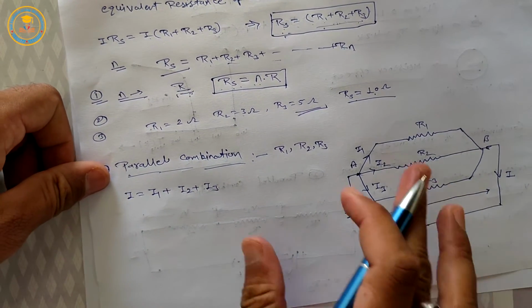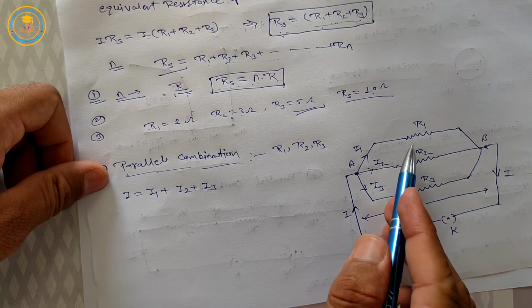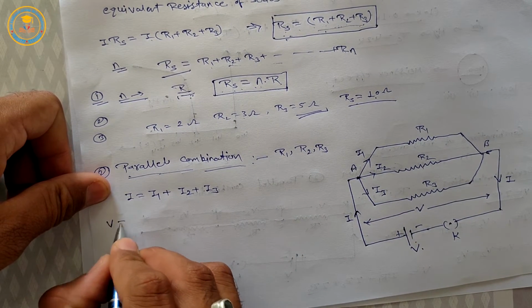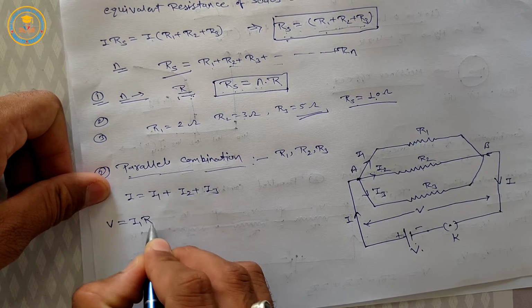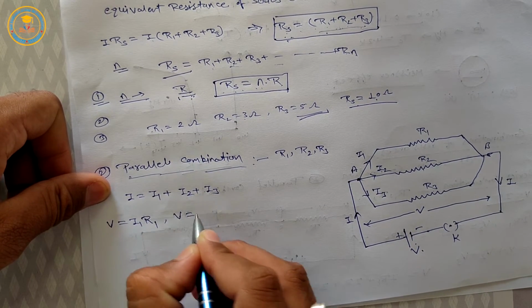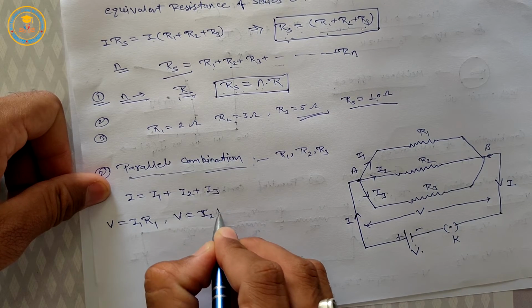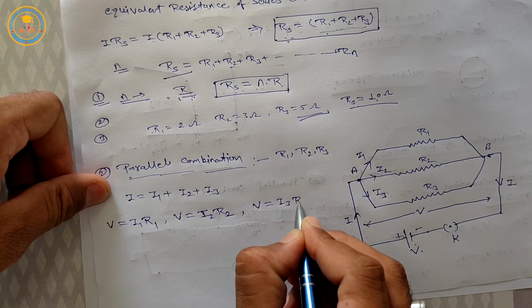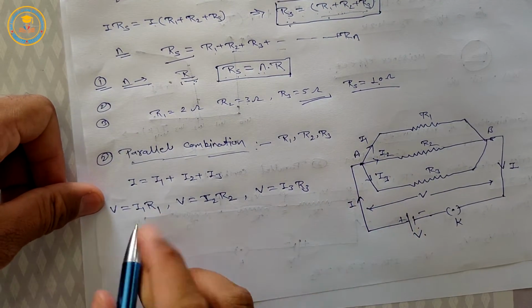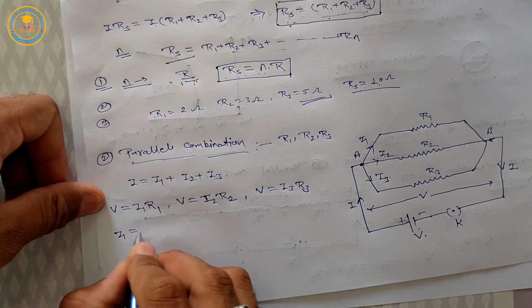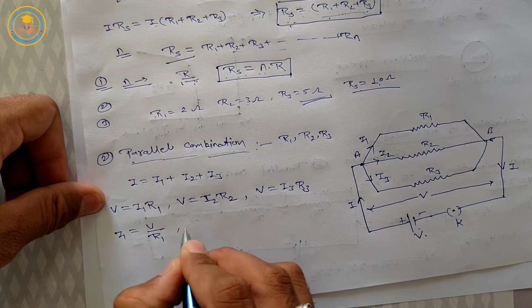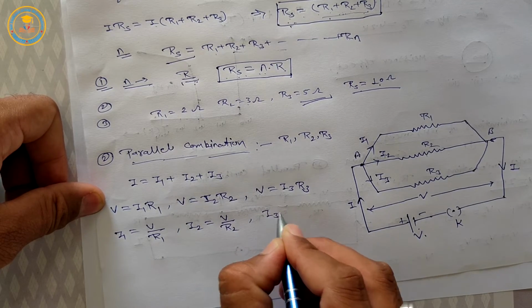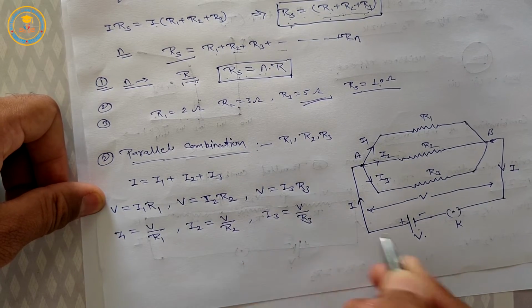According to Ohm's law, for the first resistance, V is equal to I1 into R1. For the second, V is equal to I2 into R2, and for the third, V is equal to I3 into R3. From these equations, I1 is equal to V upon R1, I2 is equal to V upon R2, and I3 is equal to V upon R3.